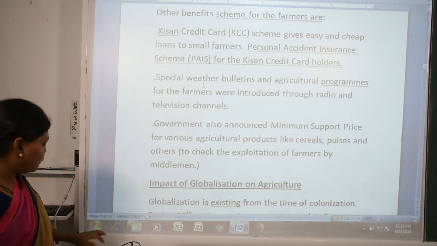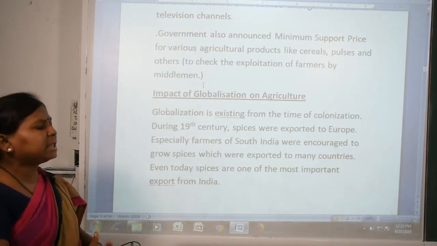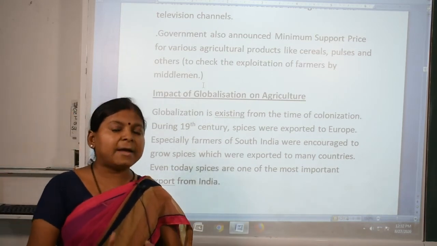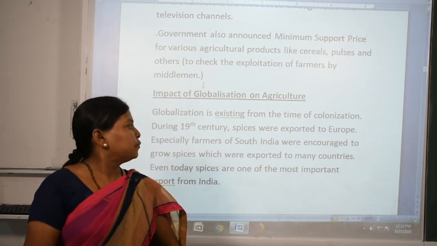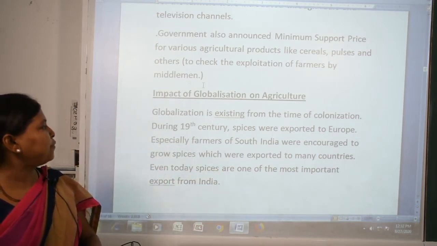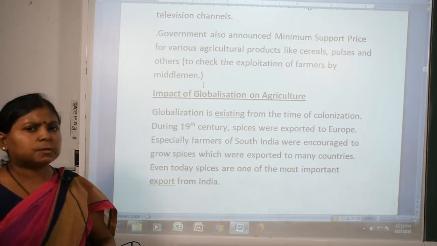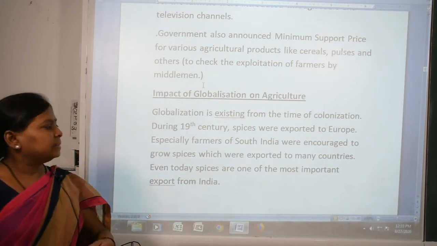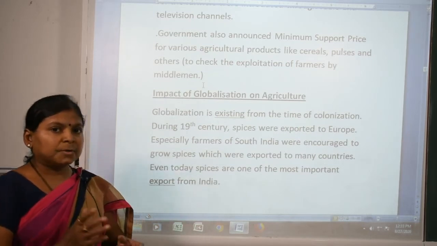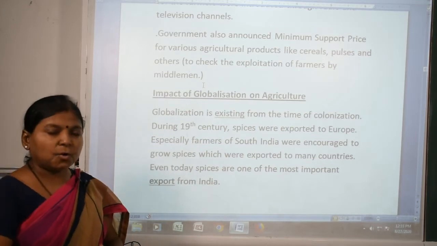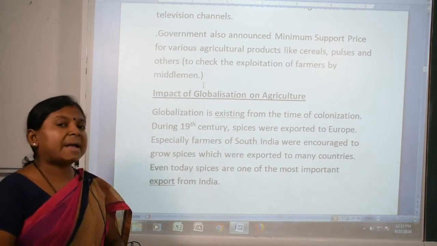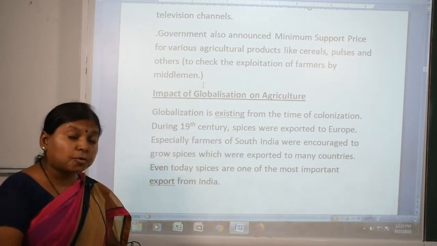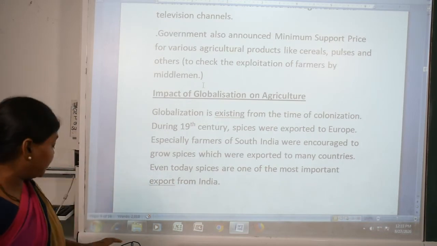Next, impact of globalization: can globalization affect agriculture? Yes. Globalization means the farmers have to compete with other countries. You see, globalization existed even in the 19th century; spices were exported during that time to Europe. Especially the farmers living in South India were encouraged to grow spices because these spices were exported to many countries. And even today spices are one of the most important export crops from India. Its demand is everywhere in the world.